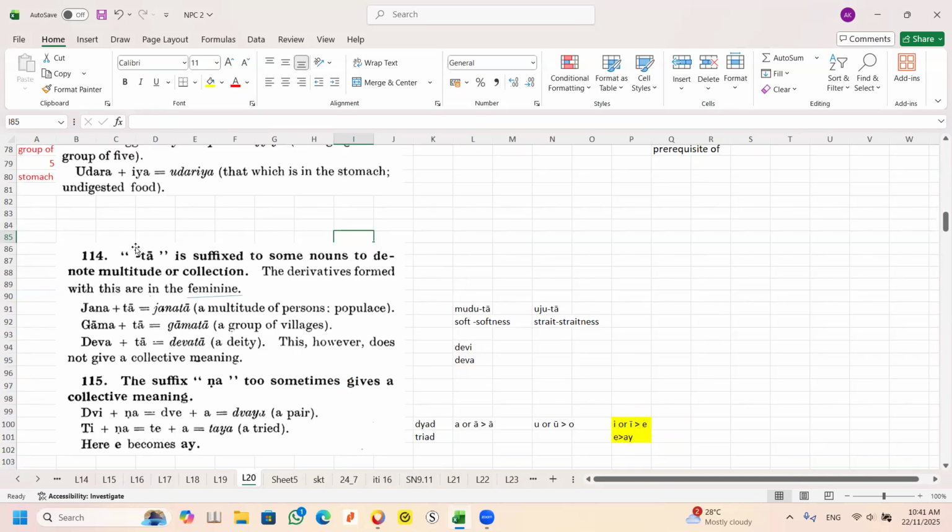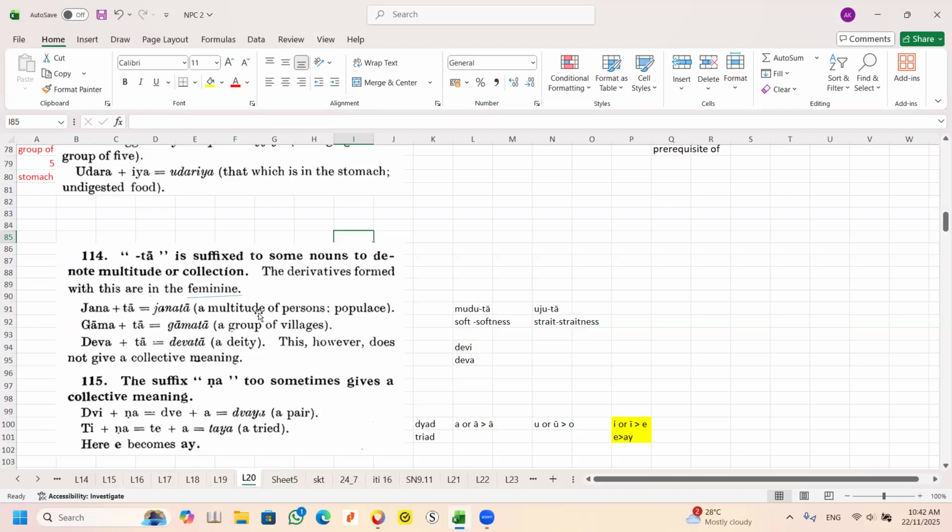Understand? Okay, now tā. This is a long ā. Normally tā is a suffix. This is jana, meaning person. Person plus tā, the tā being a long ā. The derivative is formed when you put a long ā, and it becomes a feminine noun. So it becomes janatā. It means population. A lot of people, use the word janatā.